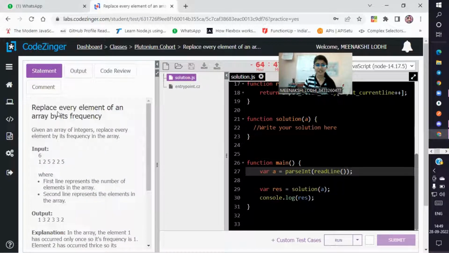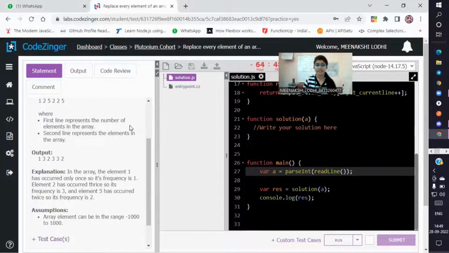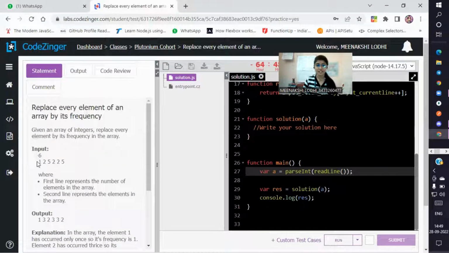The question is, we have to replace every element of an array by its frequency. And the input is here: 6, and then 1, 2, 2, 5, 2, 5. These are the array's elements, and 6 is the length of that array because we have 6 elements.